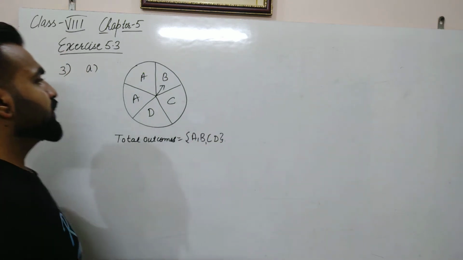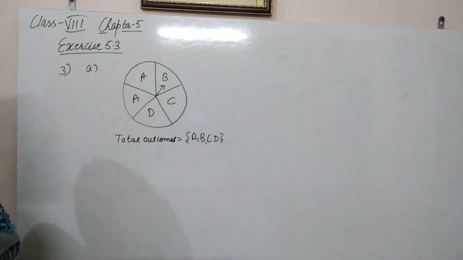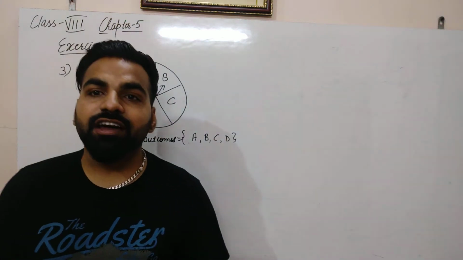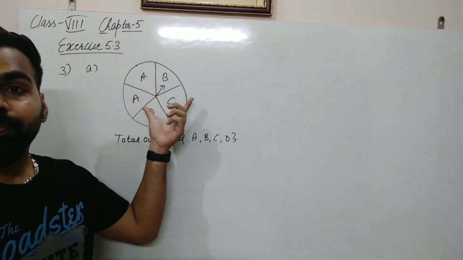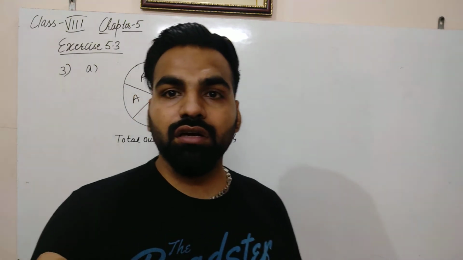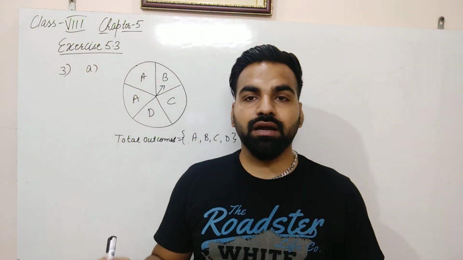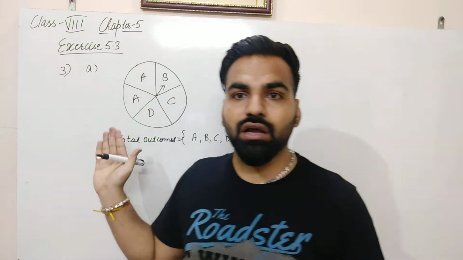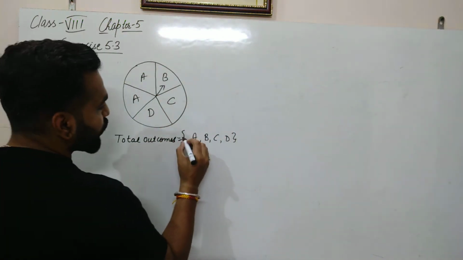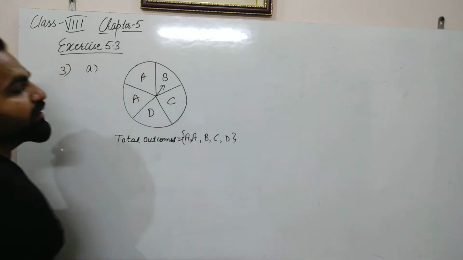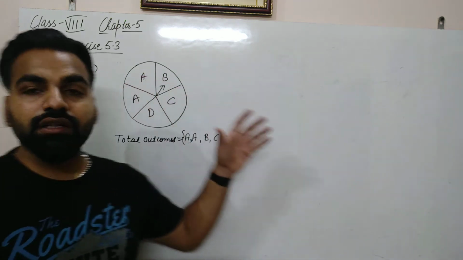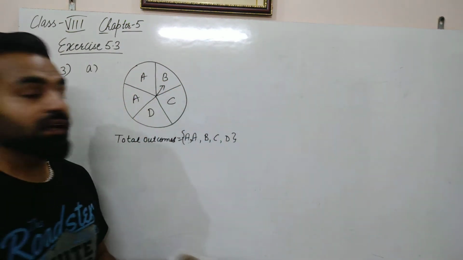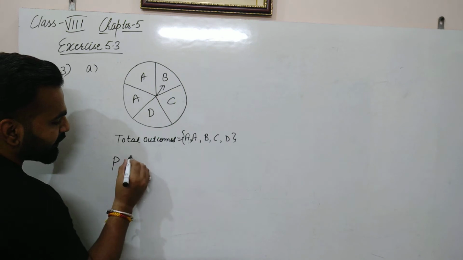Clear? So here we can see that there are total 5 parts here in this spinning wheel. Whenever we have to list the outcomes, we don't write the repetition part, we just list the outcome once. But whenever we are talking about the total outcomes, then we have to write all the outcomes here. So A will be written twice here. So in total there are 5 outcomes here: 2 A's, D, C and B. Now we have to calculate probability of getting D.